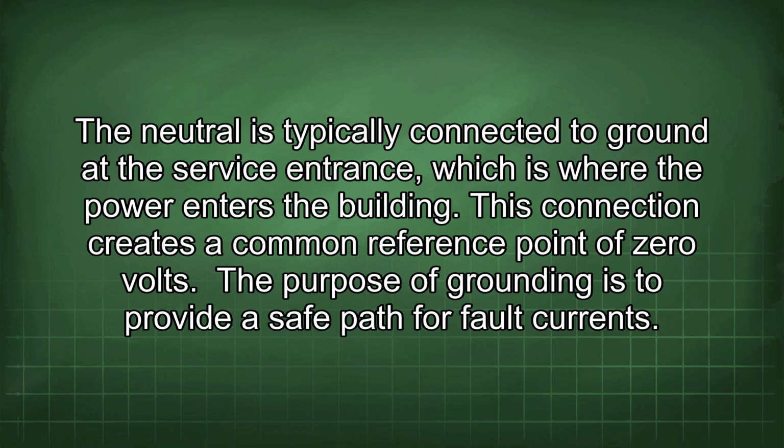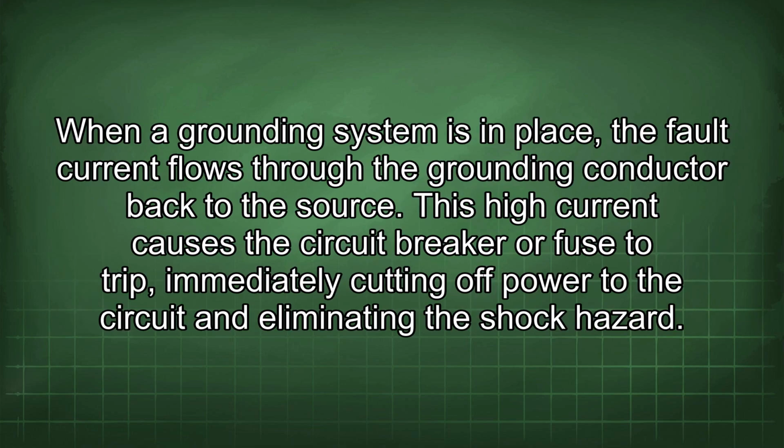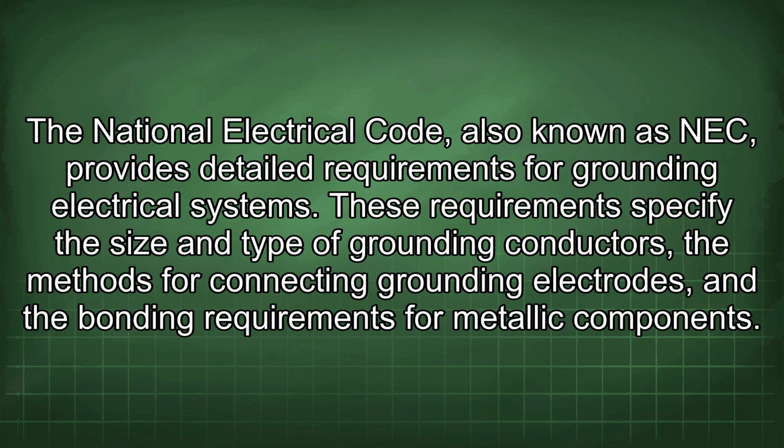The purpose of grounding is to provide a safe path for fault currents. A fault current occurs when a live conductor comes into contact with a grounded surface, such as the metal enclosure of an appliance or a piece of equipment. Without a proper grounding system, this fault current could energize the enclosure, creating a shock hazard for anyone who touches it. While a grounding system is in place, the fault current flows through the grounding conductor back to the source. This high current causes the circuit breaker or fuse to trip, immediately cutting off power to the circuit and eliminating the shock hazard.